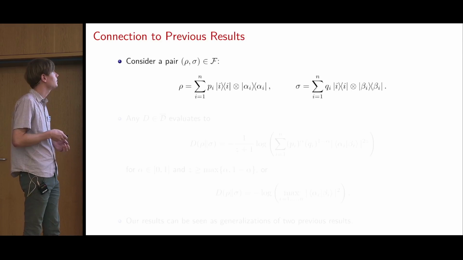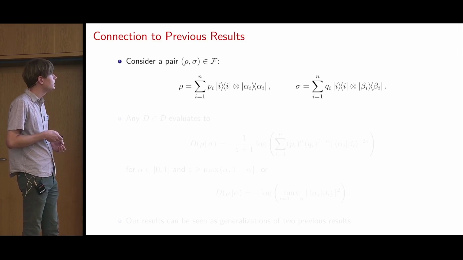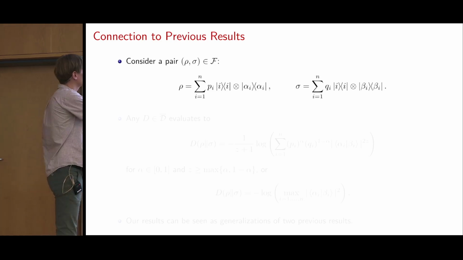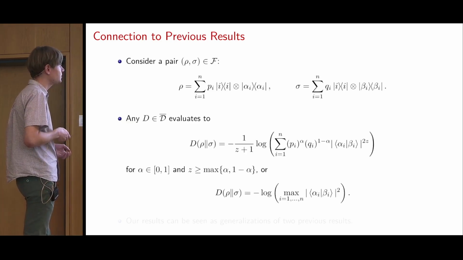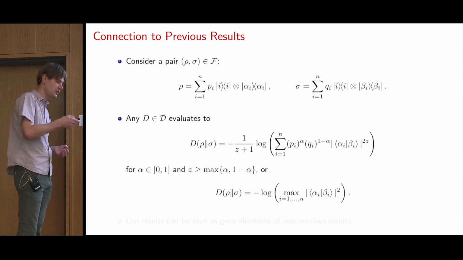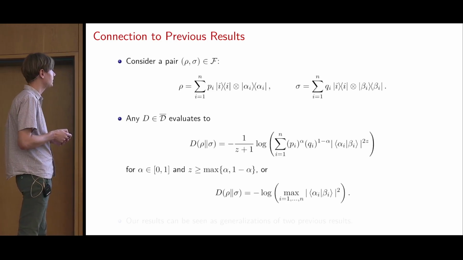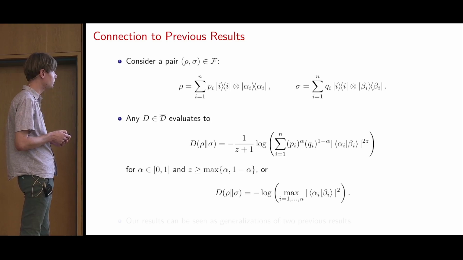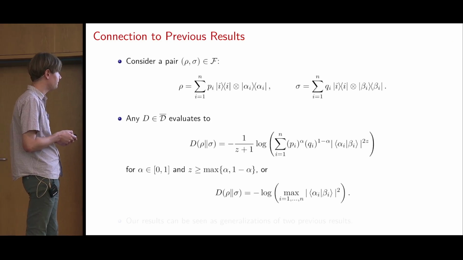I still have some time. Yes, so these were the pairs that we were considering. Now, if you actually insert these in the alpha-z relative entropies, you will see that this is the formula that you will get for these specific quantum states, and then you get this special relative entropy for z going to infinity.